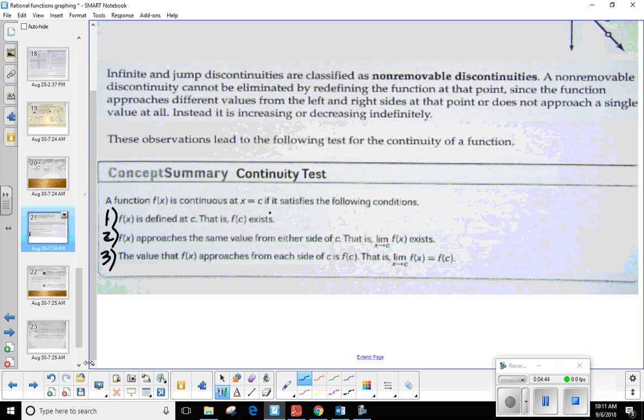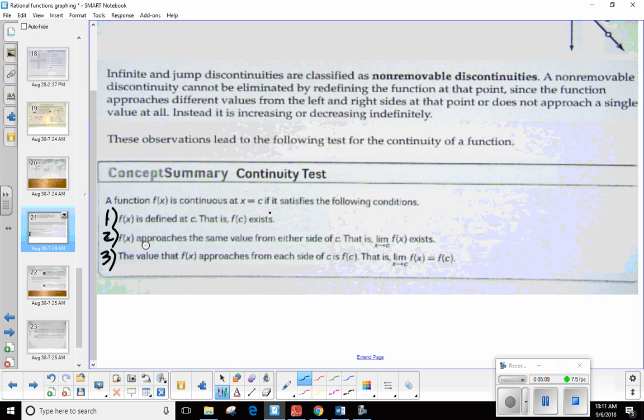Now, they were bullets, but I always like to look at them as steps because for me that just makes it easier. Step number 1 is the easiest one. f of x is defined at c. That is, f of c exists. So whatever value of x we're interested in, we just want to evaluate the function at that x. We want to see if we do get a corresponding value of y or not. Okay? So does it exist, yes or no?